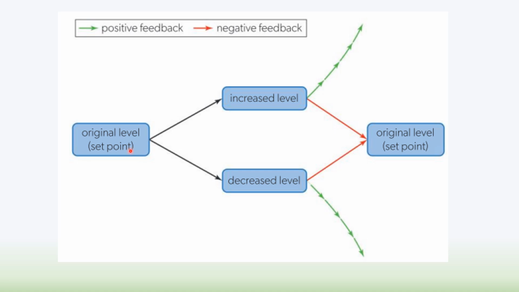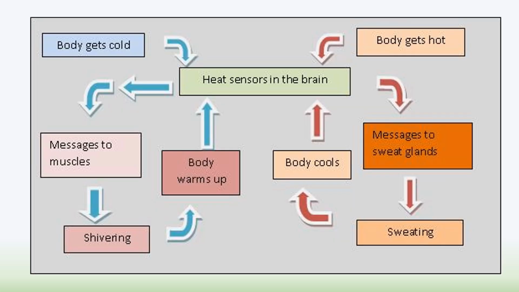And here's a graph just to show you the difference. So negative feedback here, if the temperature goes higher, it gets lowered back down to its original point. Positive feedback would be a bad thing because it would continue to increase the temperature or decrease the temperature, which we do not want if it's too high or too low already.